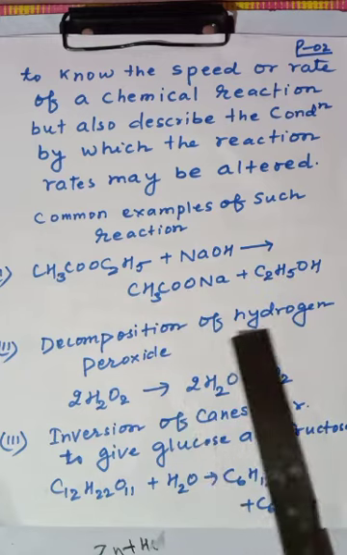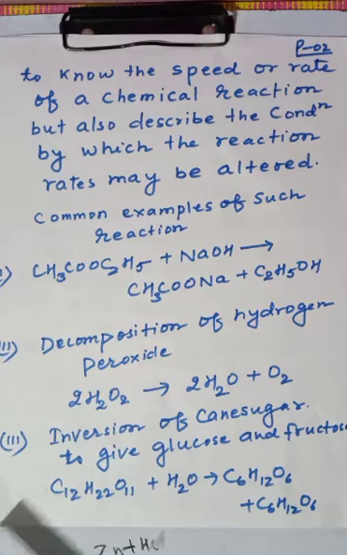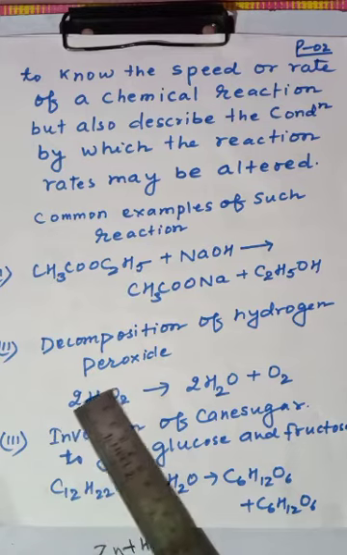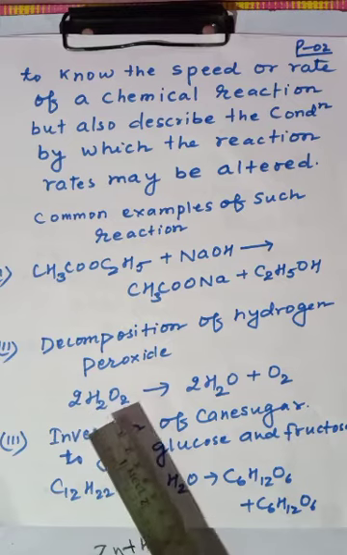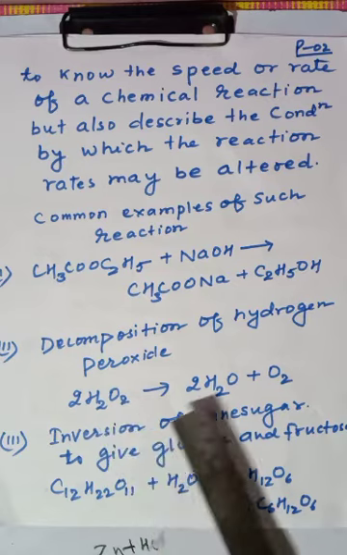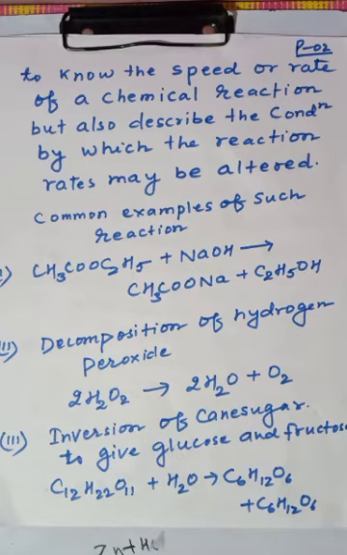Next, decomposition of hydrogen peroxide. H2O2 is known as hydrogen peroxide. It is also an important chemical. It is an oxidizing agent as well as a reducing agent. Now it will convert into H2O and O2.